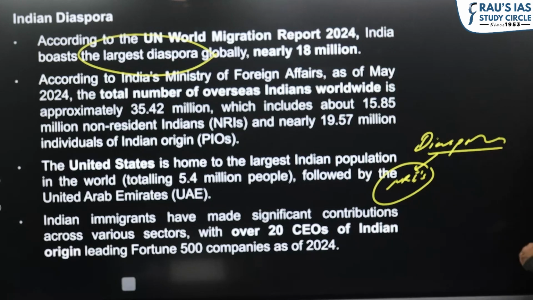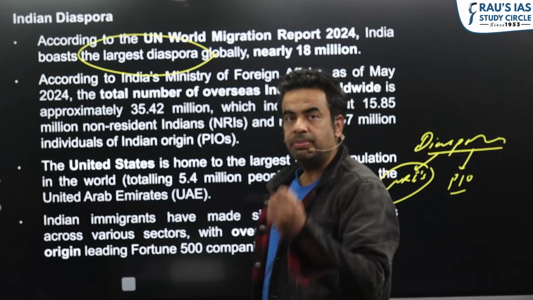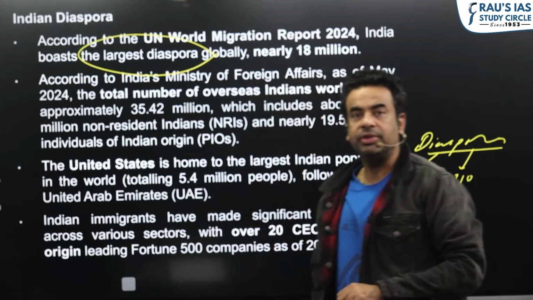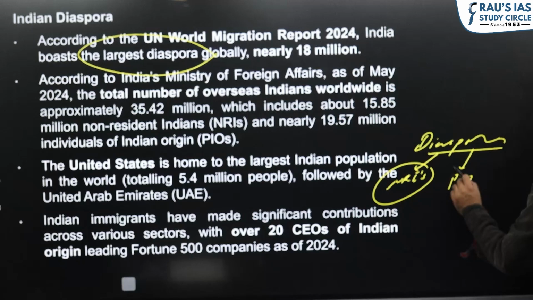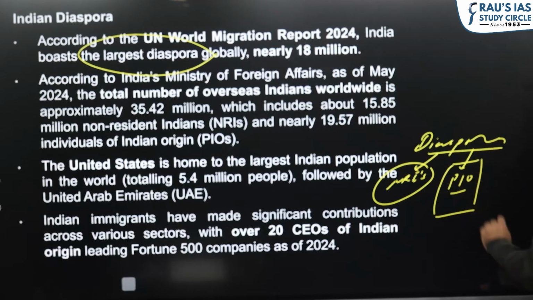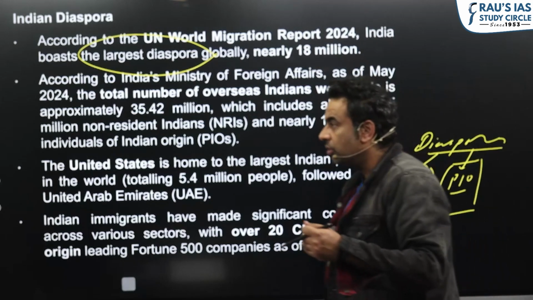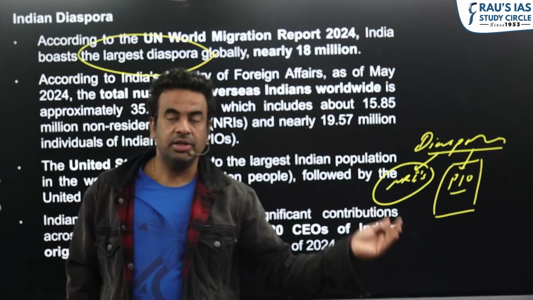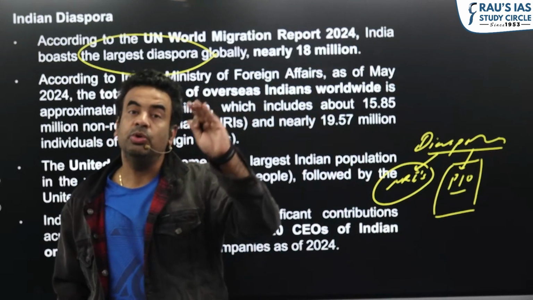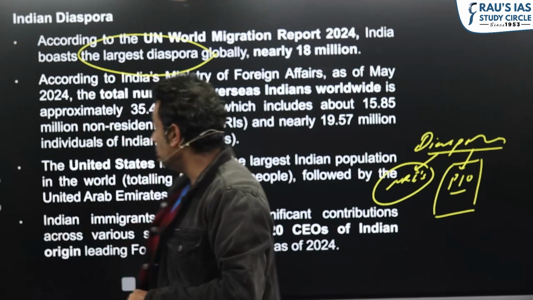They are part of our diaspora, and so are people of Indian origin: someone born in India who renounced Indian citizenship and settled abroad, taking the citizenship of another country, and the children of PIOs. They also become what? People of Indian origin. Those whose grandparents migrated way back, and children born to such people who were once Indian citizens, are also seen as PIO, people of Indian origin.